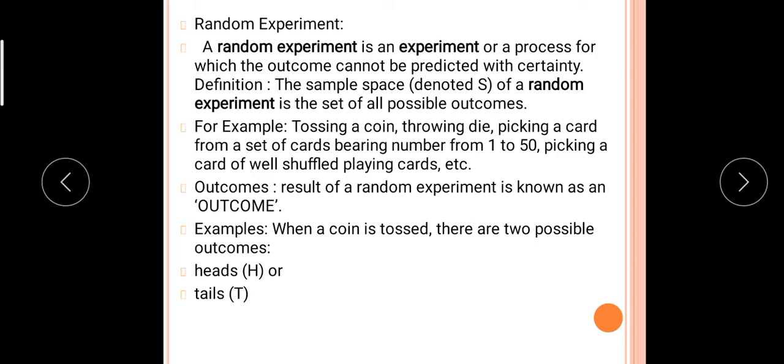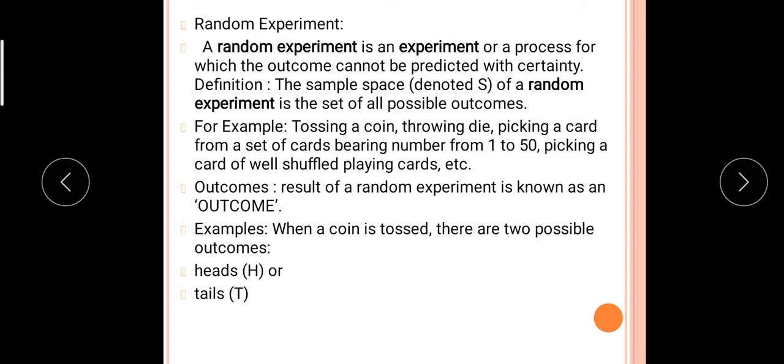What is the outcome? The result of a random experiment is called an outcome. For example, I am tossing a coin. This is the experiment. When I toss a coin, it may give outcomes.